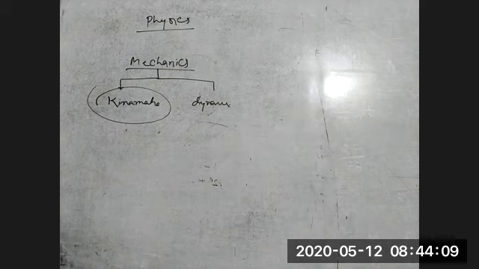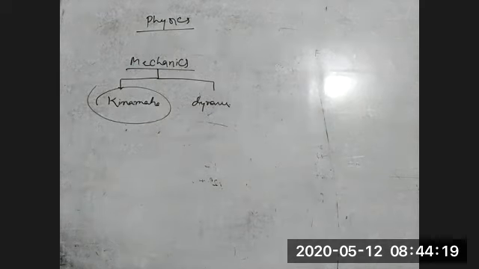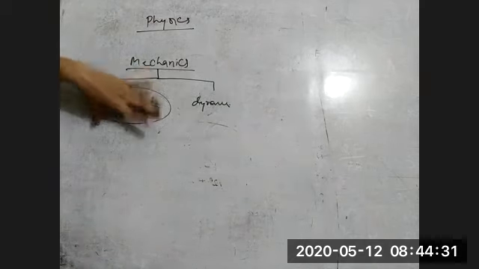In 9th class, you studied the motion chapter, and we used formulas like S is equal to ut plus half at square, V is equal to u plus at, V square is equal to u square plus 2as. Based on those formulas, we solved some questions also. Motion under gravity, all this comes in kinematics.